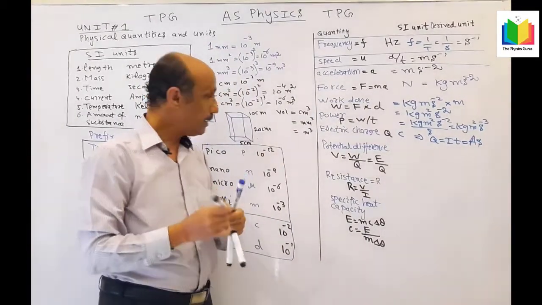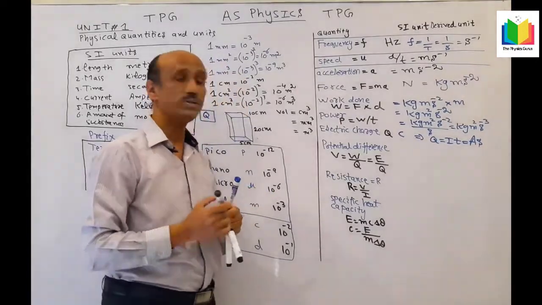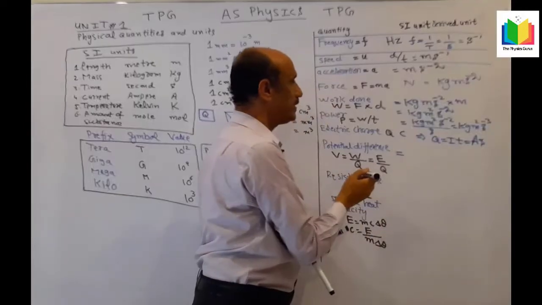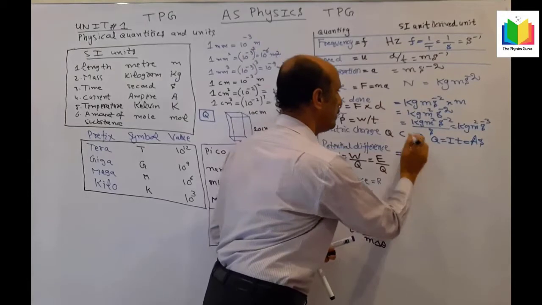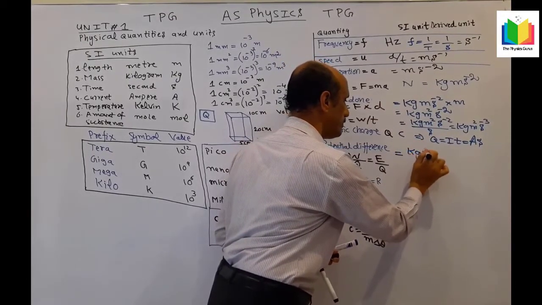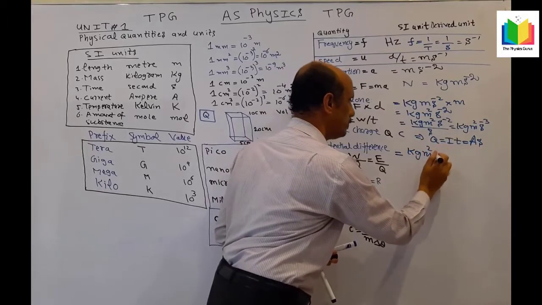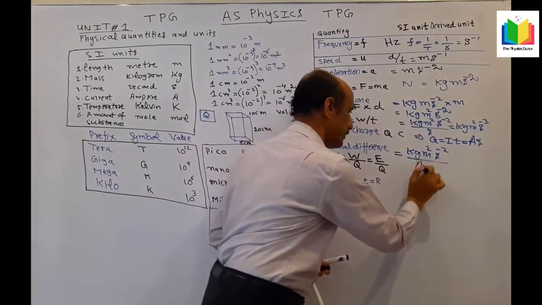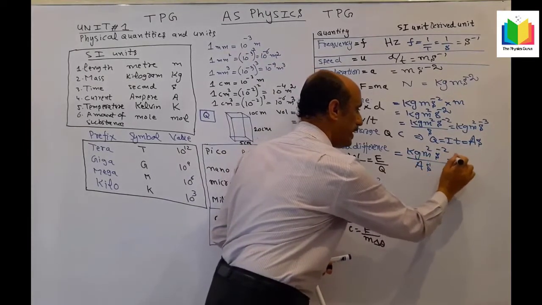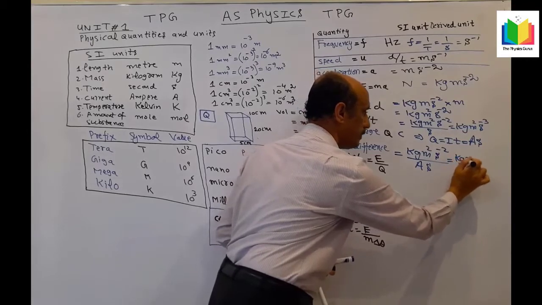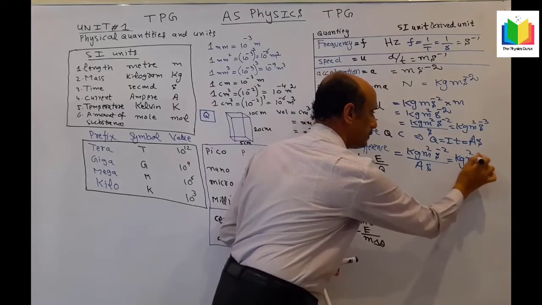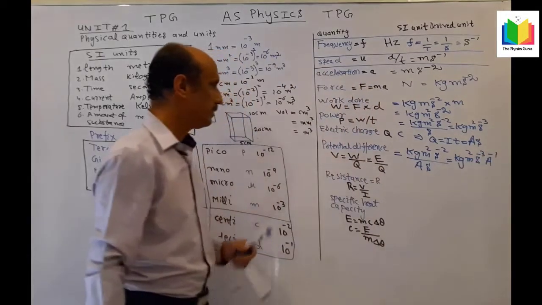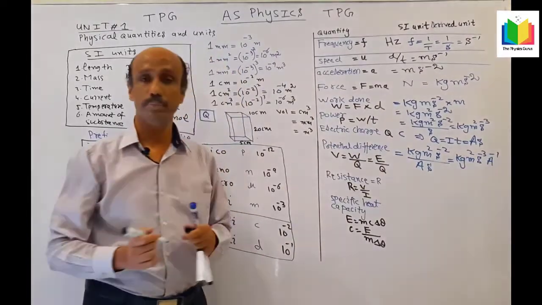Now PD. PD is work done over charge, or energy over charge. So we will write down the unit of energy, the unit of work done, which you already got: kg m square s minus 2, divided by AS. When we rearrange, kg m square s minus 3 a minus 1. So that is the drive unit for the PD, voltage or EMF.